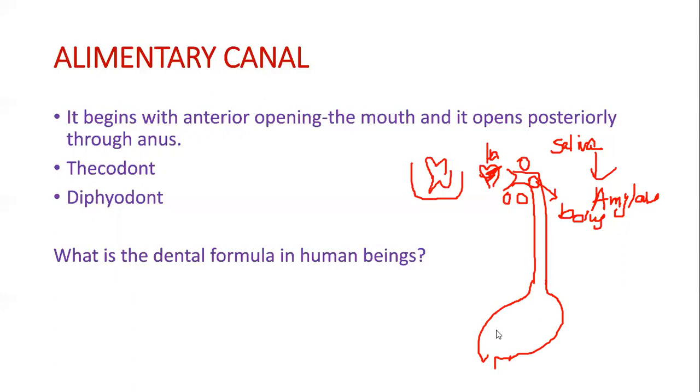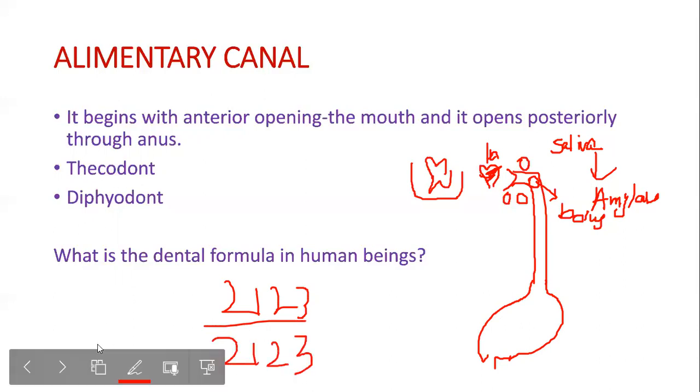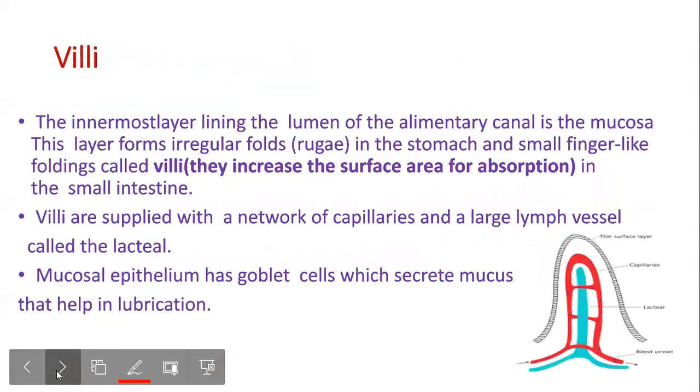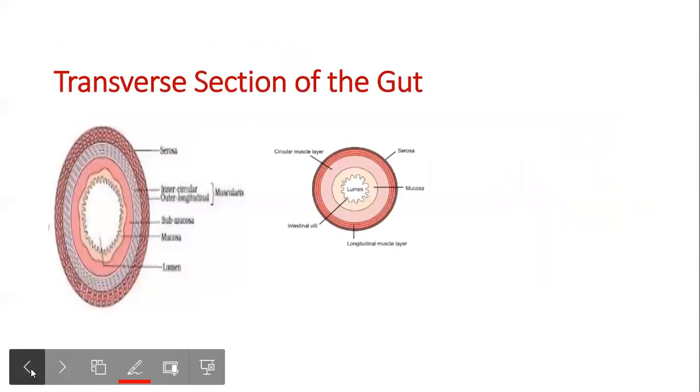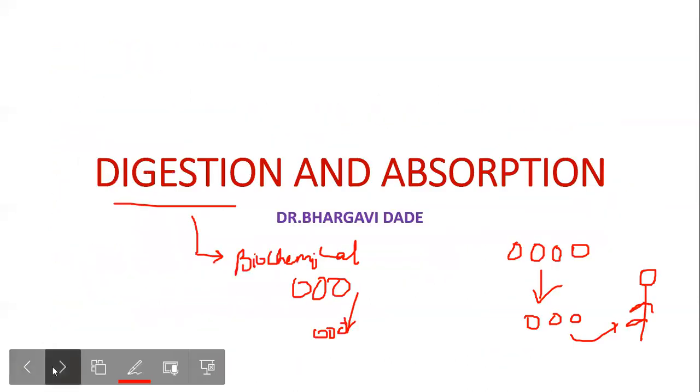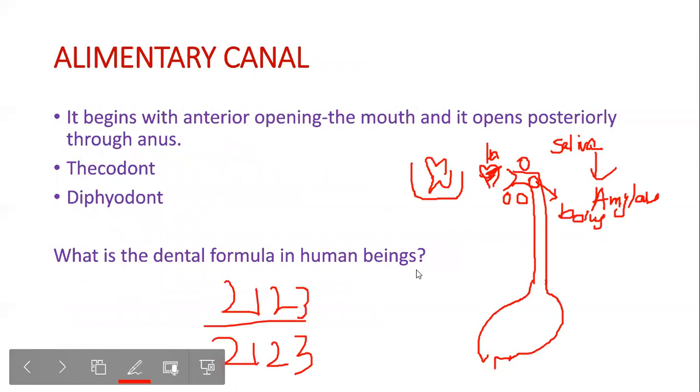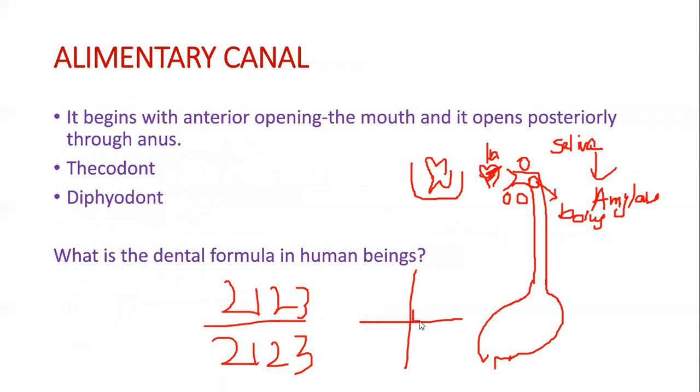Before that, let us study the dental formula in human beings. It is 2123 by 2123. Now, what do I mean by that? I'm sorry, I don't have a picture, but I can draw and show you. If you see your teeth in the mirror, you can see two incisors, one canine, two premolars, and three molars.